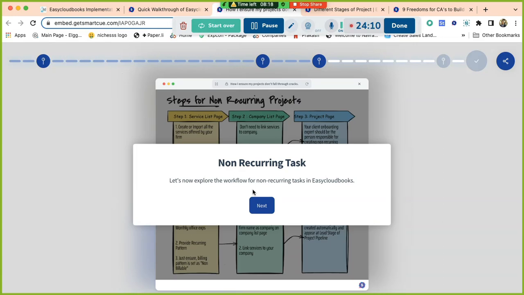Now let's talk about the non-recurring tasks. So non-recurring tasks, or the clients for recurring tasks, but the client has come, a new client. For a new client, for the first time you are supposed to create those projects manually.